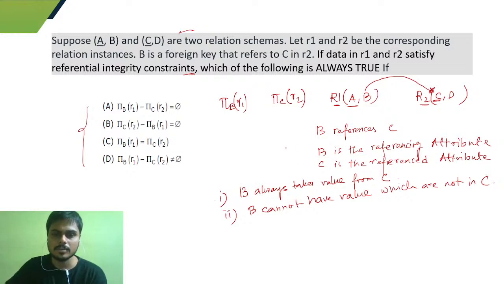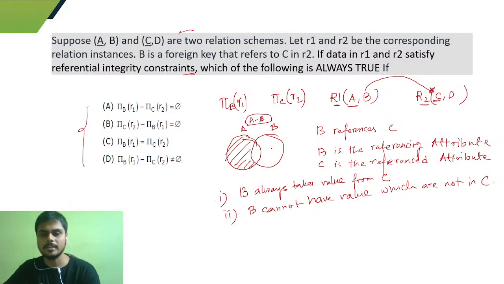So what is the set difference operation? We have a set over here and a set over here, and we do A minus B. While doing A minus B, what is the answer? The elements present in A but not present in B. So this is the A minus B part, the elements present in A and not present in B.